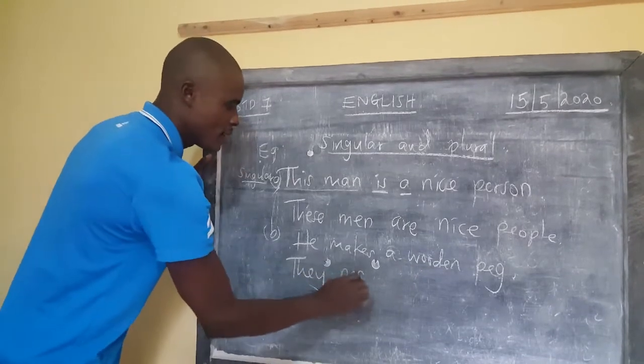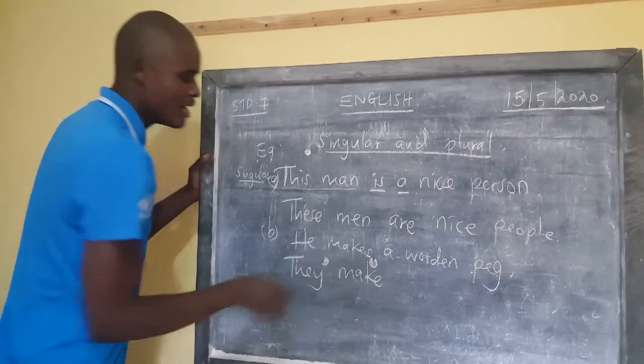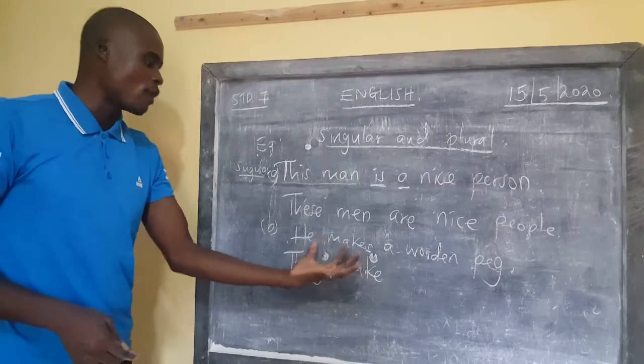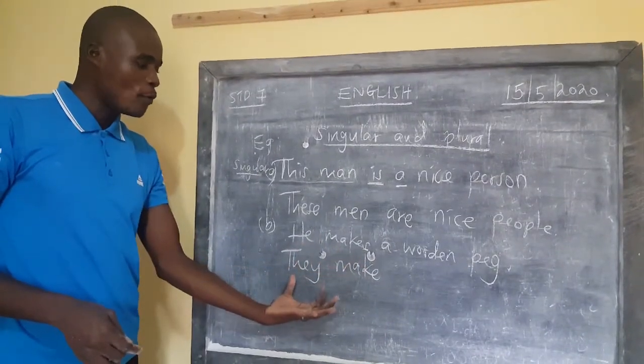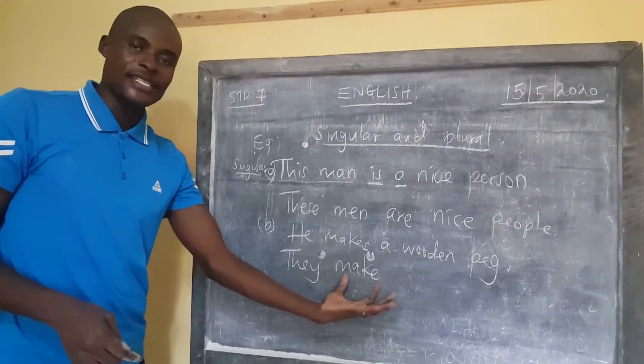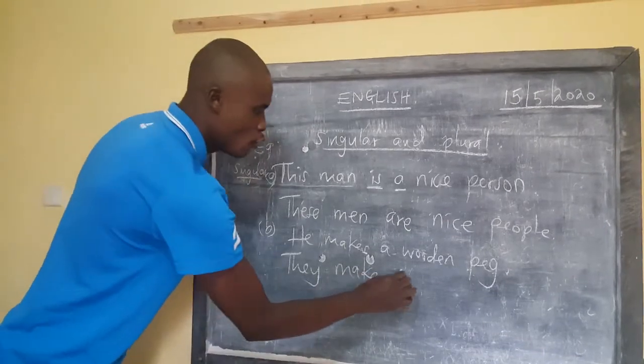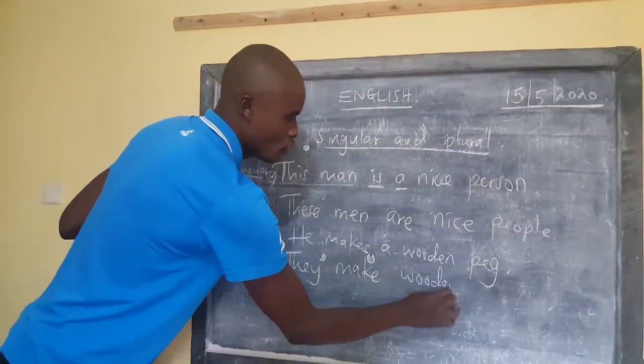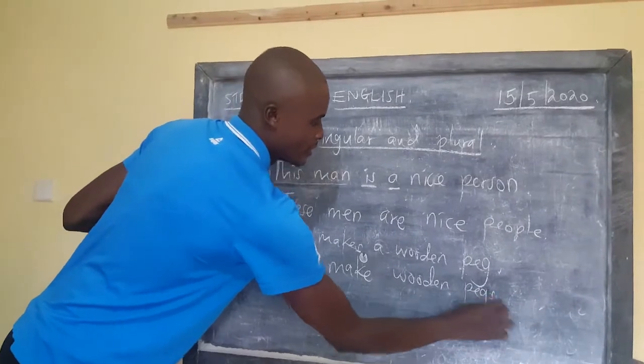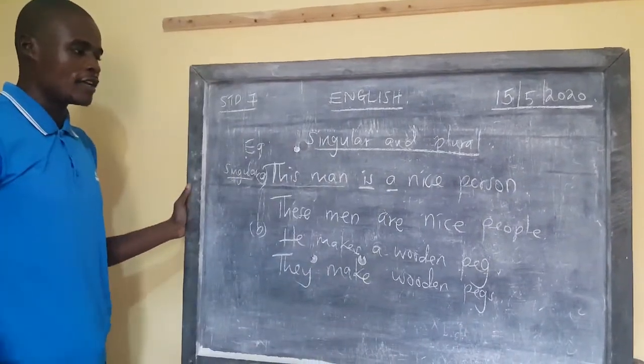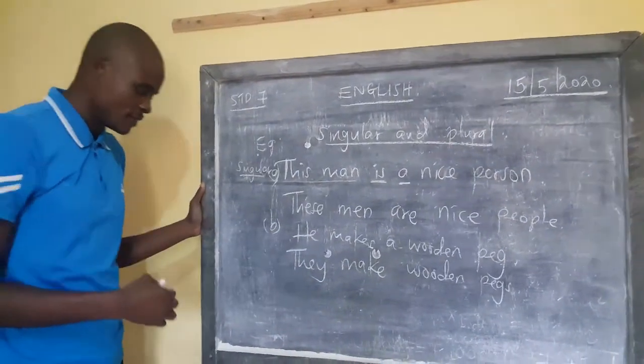They make. We use S there to show that we are talking about one person, he. But when there are now many, you talk of they make. Don't add the S again. So they make wooden pegs. You add the S now there, so that there are now many things.